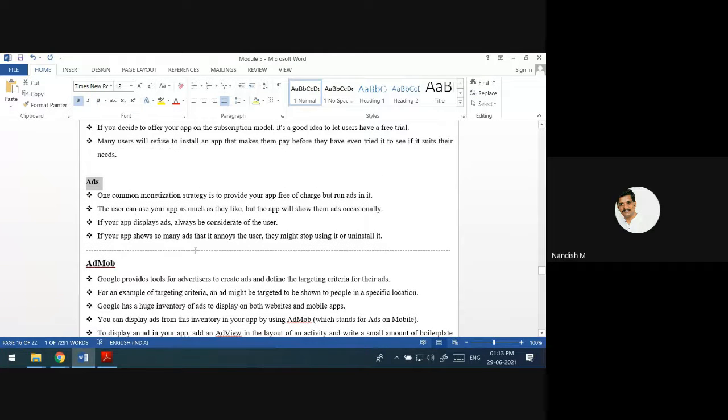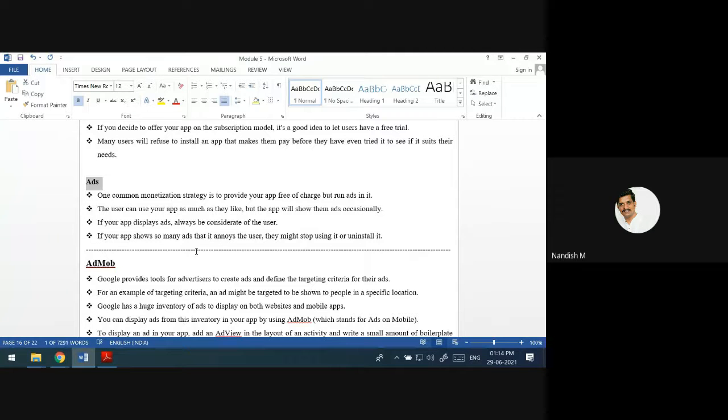In order to display the ads, whether directly the ads will come on your app is different. Ads are somewhere. How will the ads be displayed on your mobile? Some Surf Excel advertisement, some movie advertisement, some trailer.